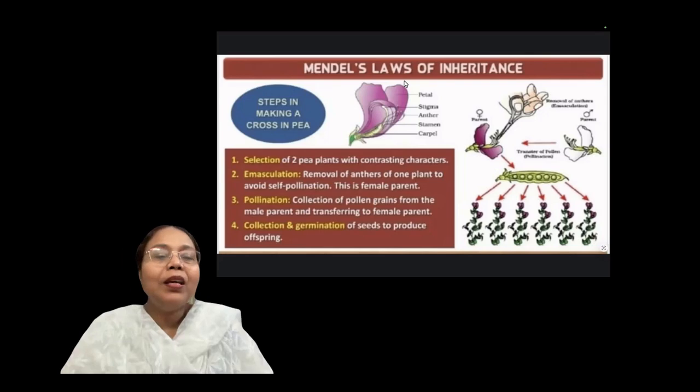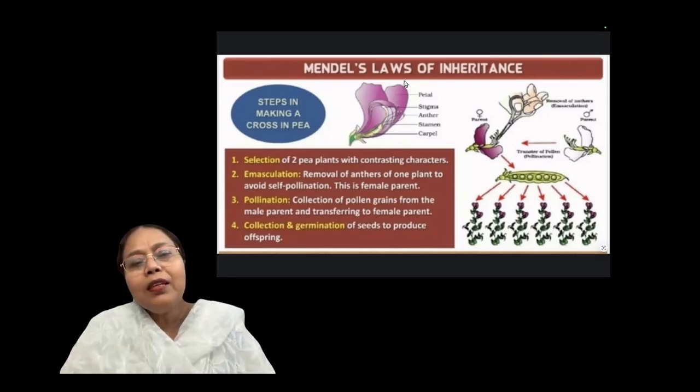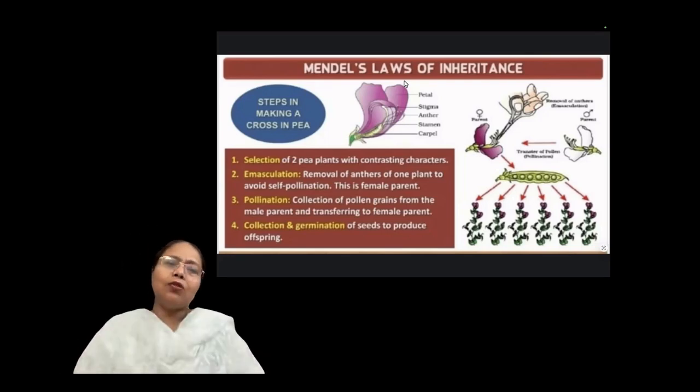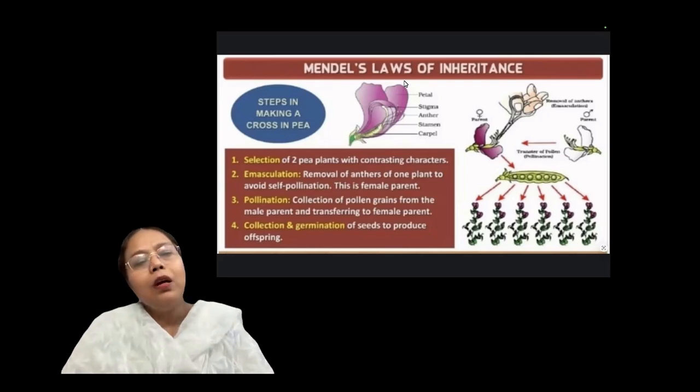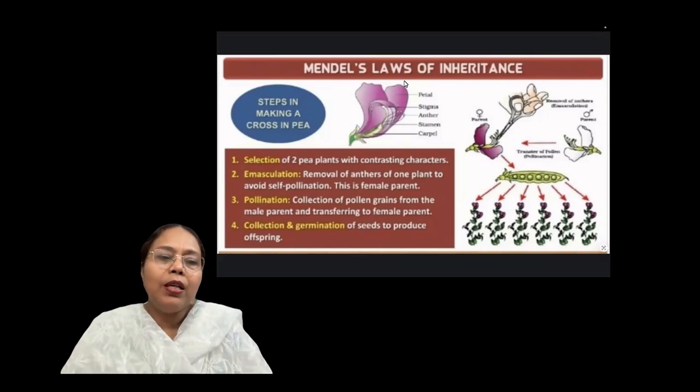Clear? And then removal of the anthers from one plant to avoid self-pollination. This is the female flower emasculation process. Obviously, this will occur in a bisexual flower. So in bisexual, you want one character as a female and another character as a male. So you have to remove anthers from the flower. This process is known as emasculation.